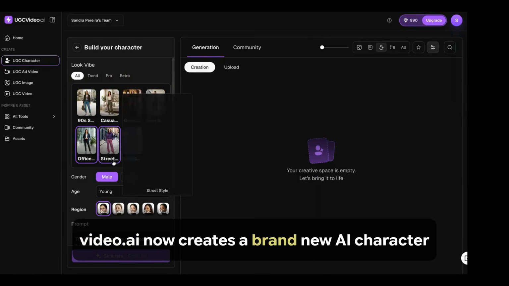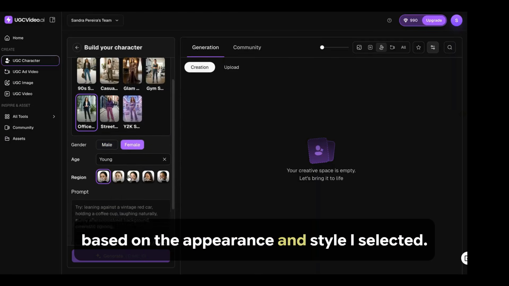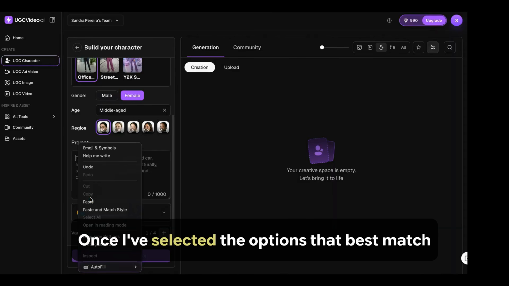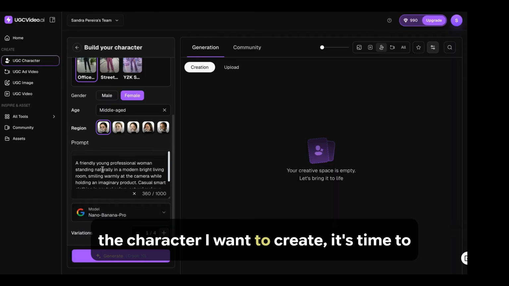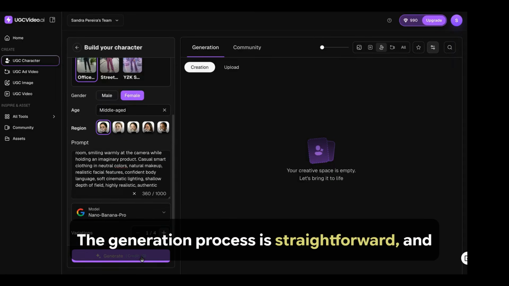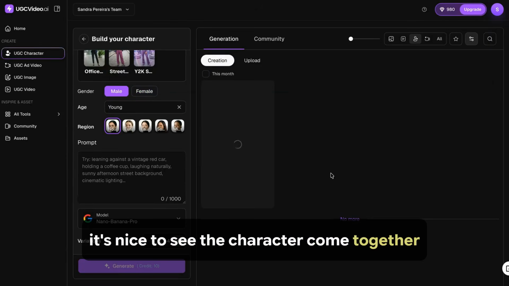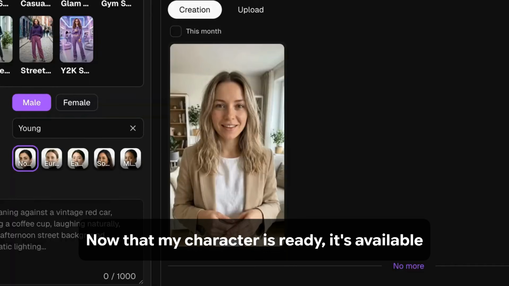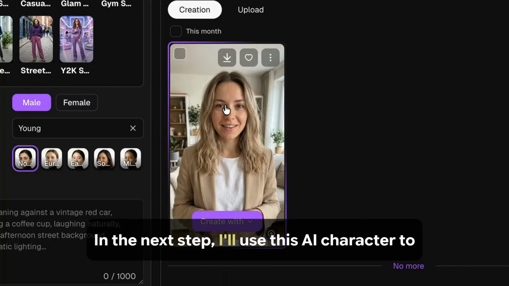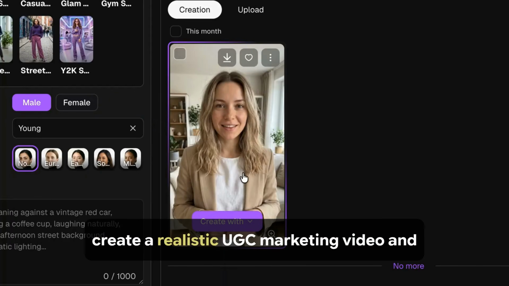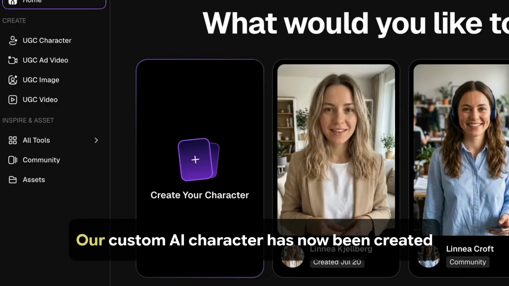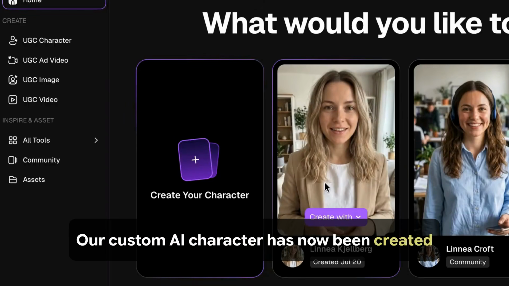UGCVideo.ai now creates a brand new AI character based on the appearance and style I selected. It usually only takes a few moments. Once I've selected the options that best match the character I want to create, it's time to generate the AI presenter. The generation process is straightforward, and it's nice to see the character come together from just a few selections. Now that my character is ready, it's available for future projects. In the next step, I'll use this AI character to create a realistic UGC marketing video and show you how the complete workflow works. Our custom AI character has now been created successfully.